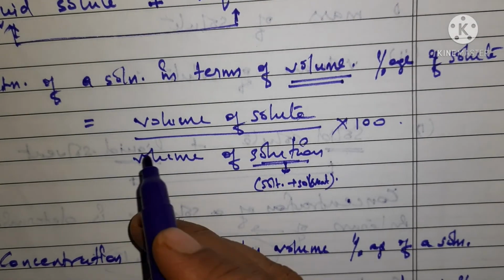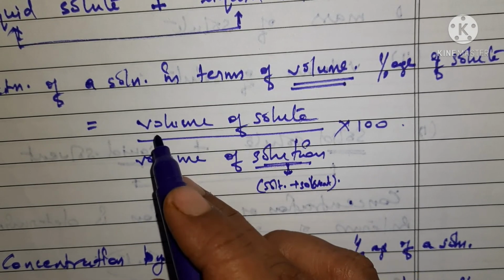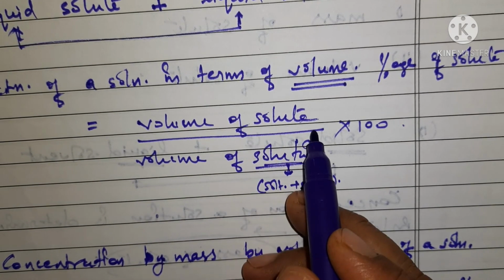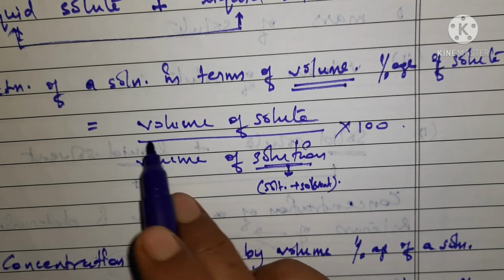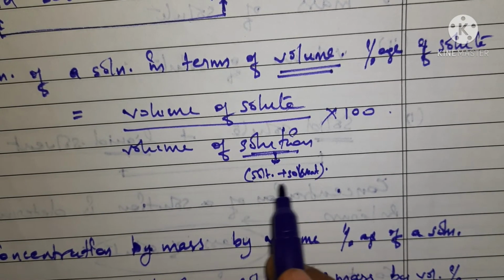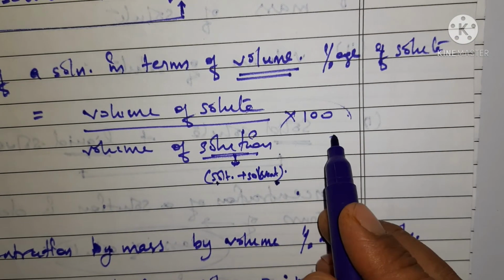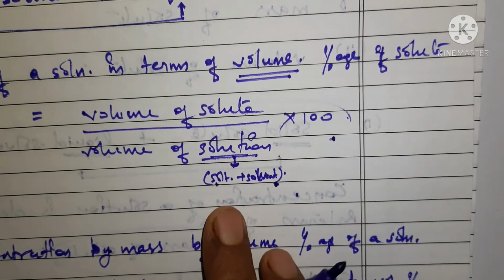For the formula you can see here, we'll find the formula in terms of volume of solute. Okay, we will find the volume of solute. Then we divide the volume of solute by the volume of solution. Again, the solution here refers to the solute plus solvent, right? And then we find the percentage of this fraction.